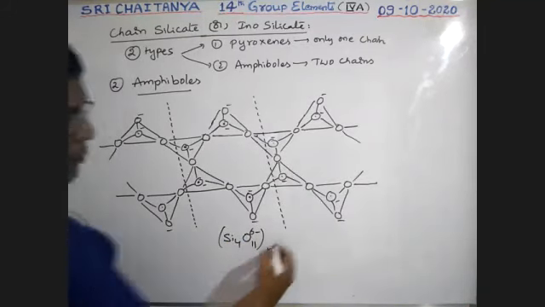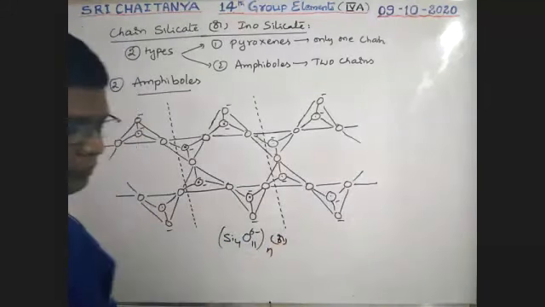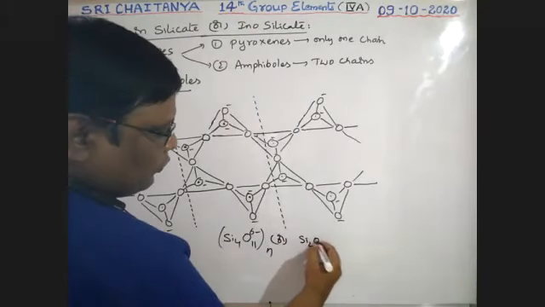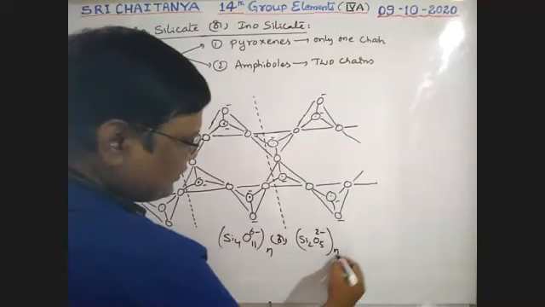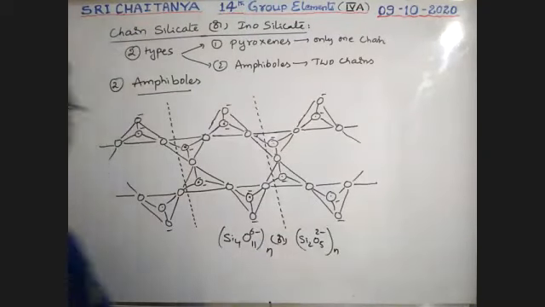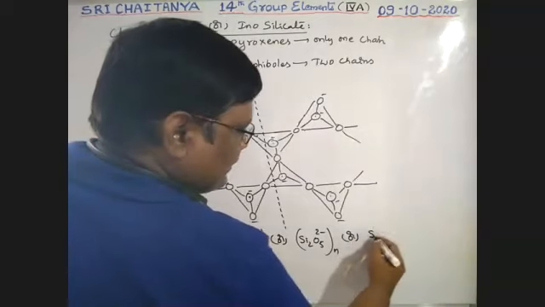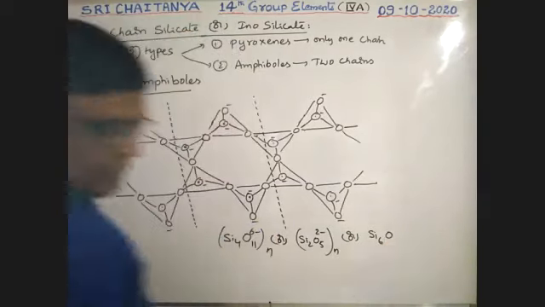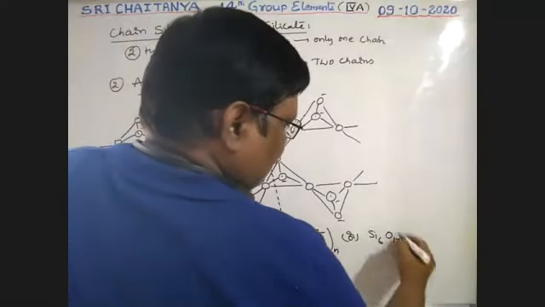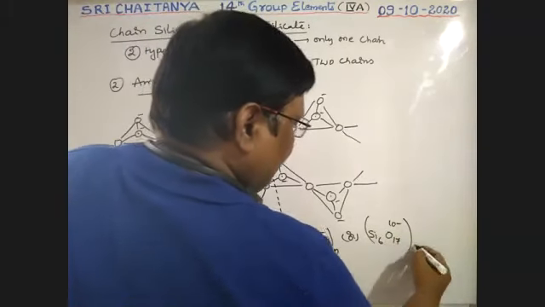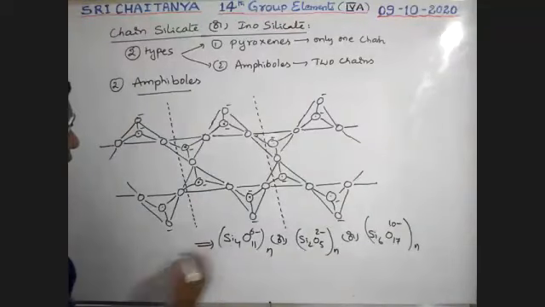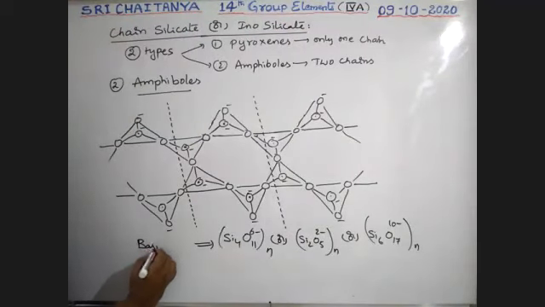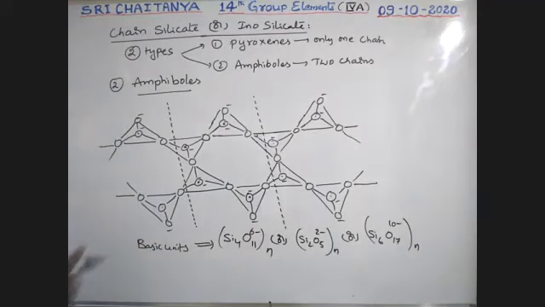Sometimes this is represented as Si2O5 2 minus n times, or Si6O17 10 minus n times. So these are the basic units, boys. Now, how many oxygens are shared?